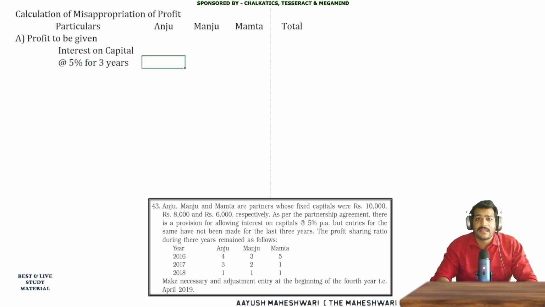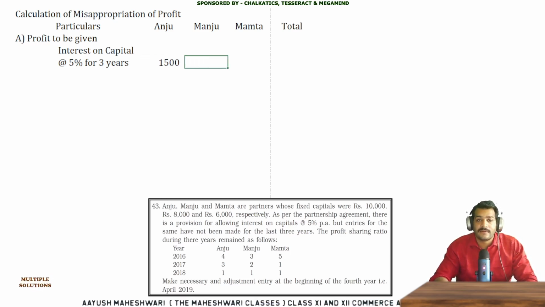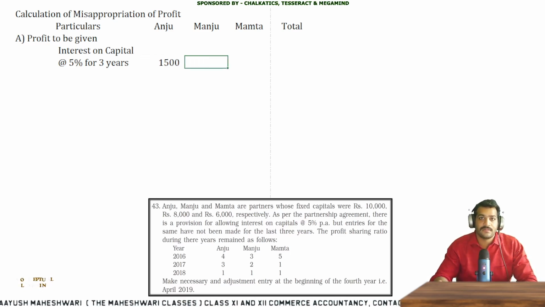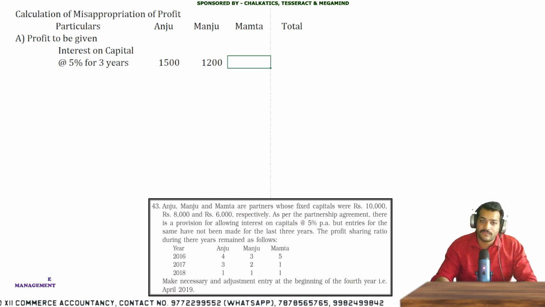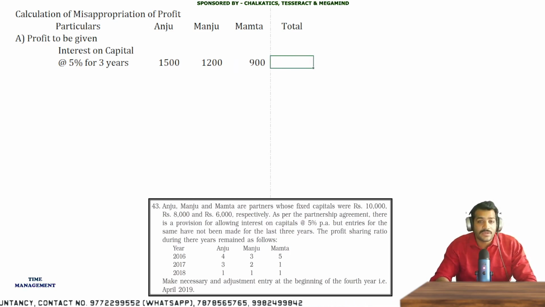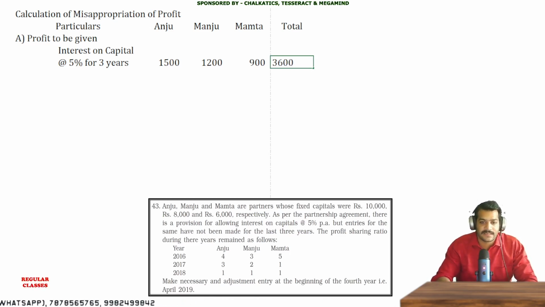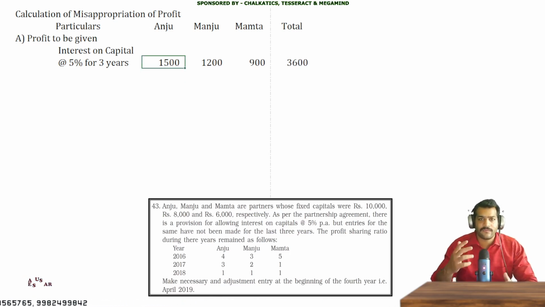Let's see, 10,000 at 5% is 500, for 3 years it is 1,500. Then 8,000 at 5% is 400, for 3 years it is 1,200. Then 6,000 at 5% is 300, for 3 years it is 900. And the total comes to 1,500 plus 1,200 is 2,700, and 900 makes 3,600. So if I fill in the question, I can say that 3,600 for the 3 years' interest has been misappropriated.